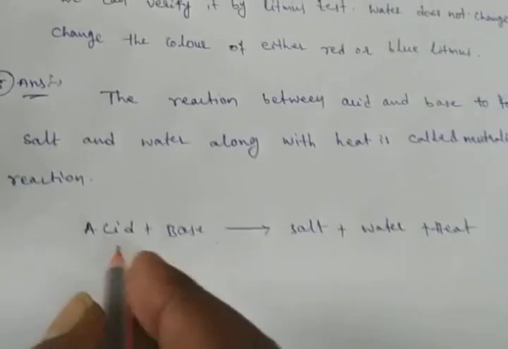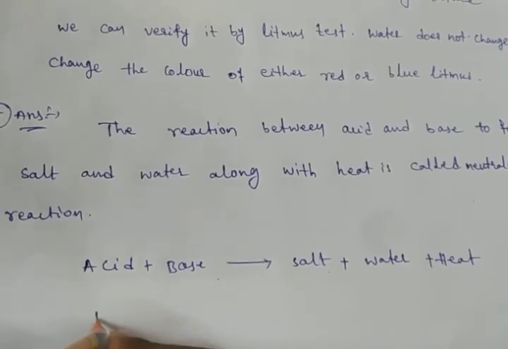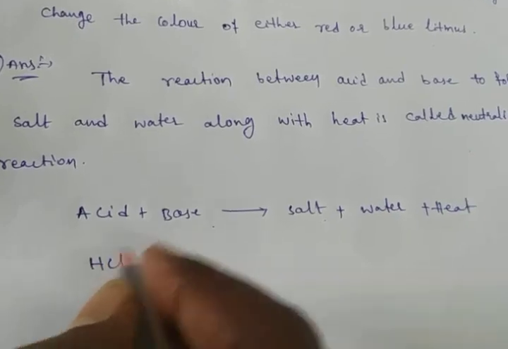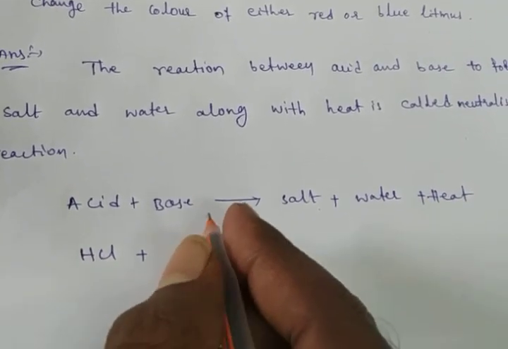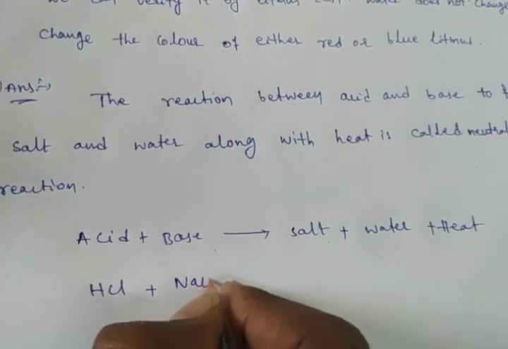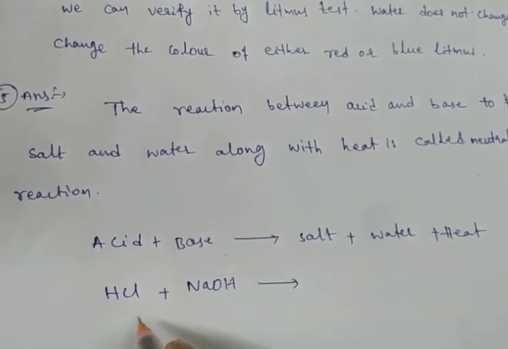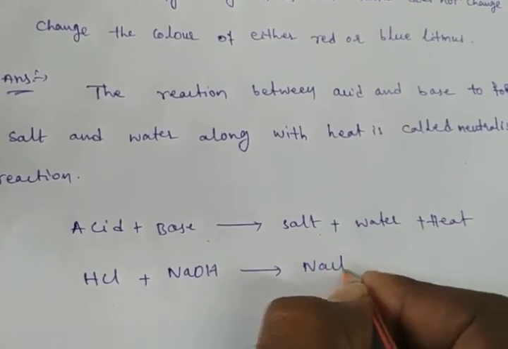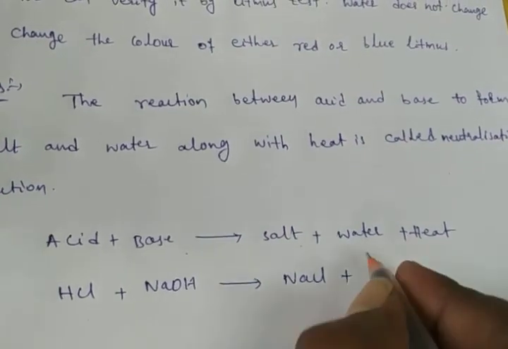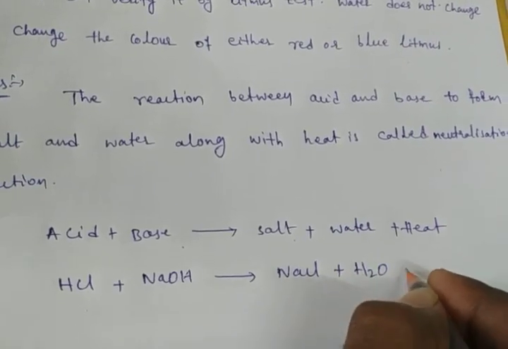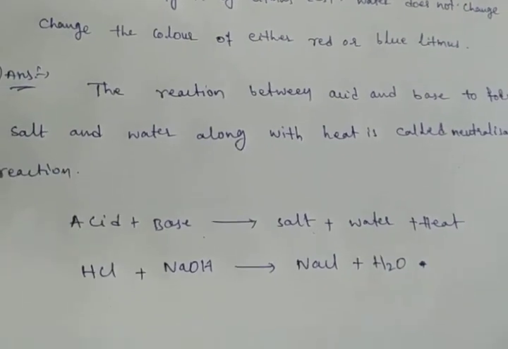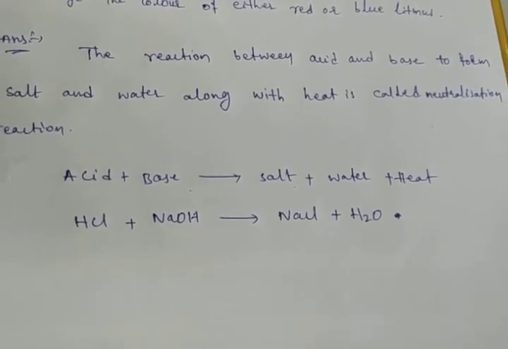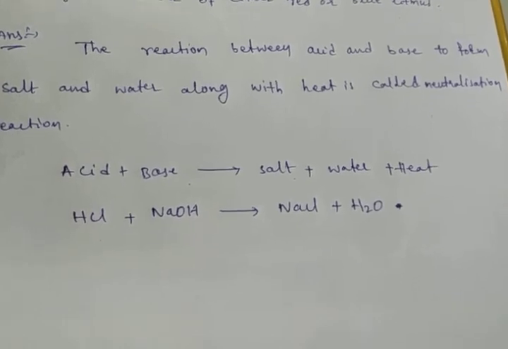We have to take one example. For the acid, we take HCl, hydrochloric acid. For the base, we take NaOH, sodium hydroxide. They react to form salt. Which salt? NaCl, sodium chloride, and water, whose formula we know is H2O. This is the example: HCl plus NaOH gives NaCl plus H2O. This is the example of a neutralization reaction.